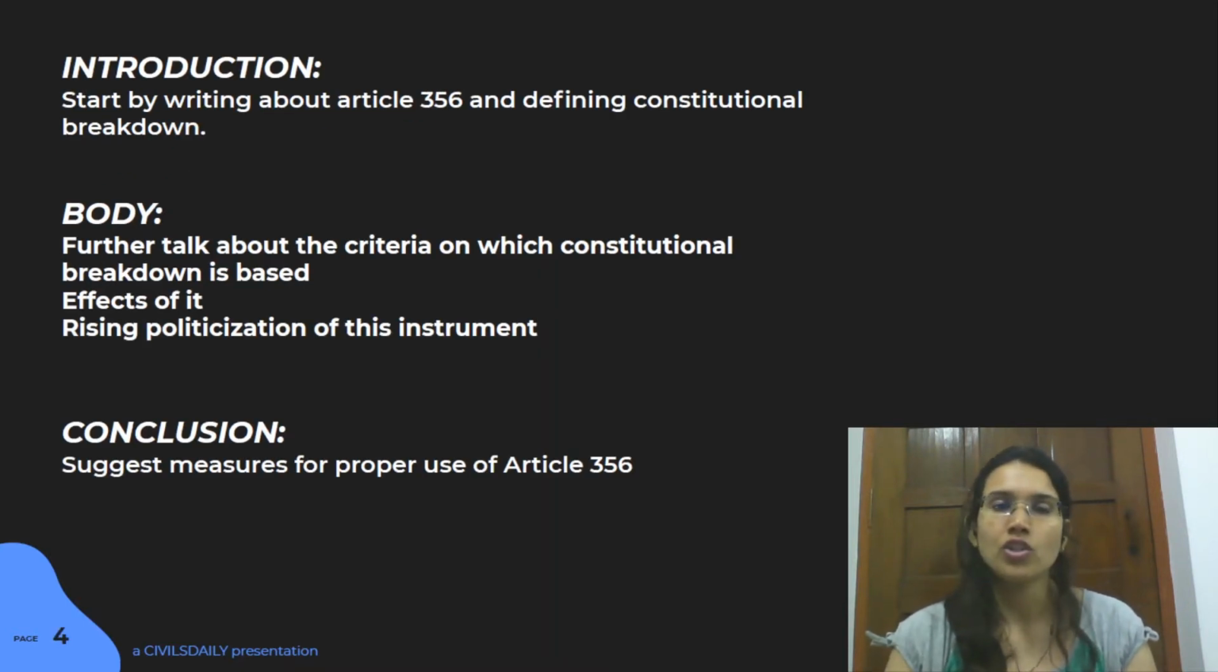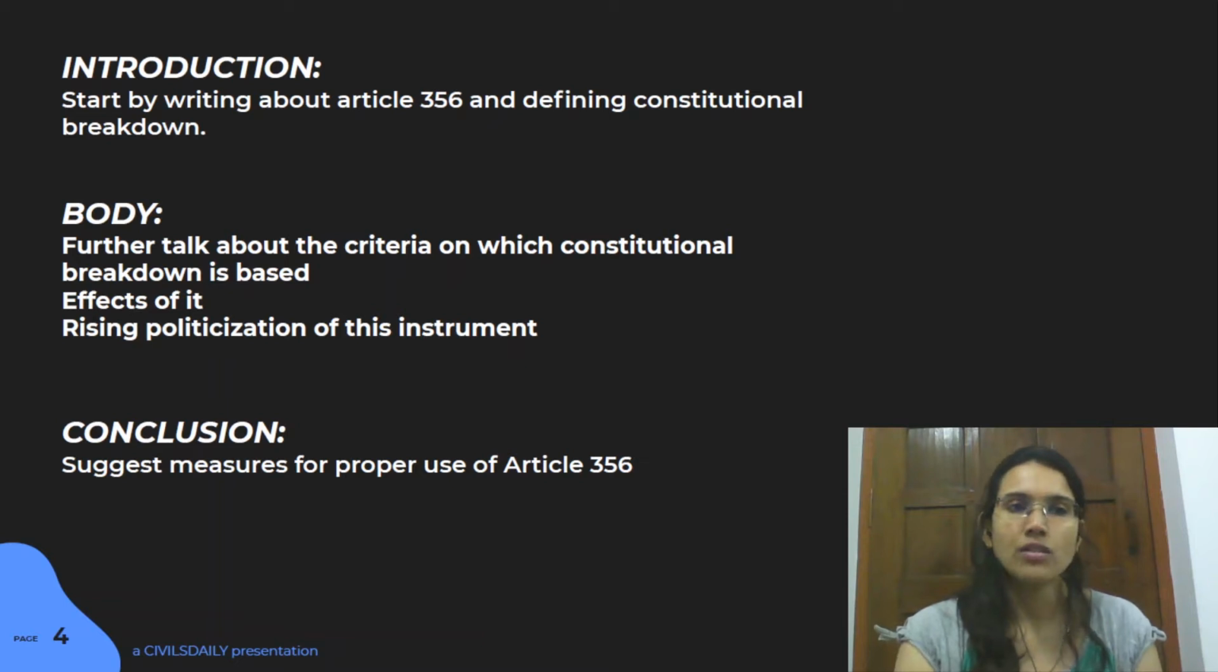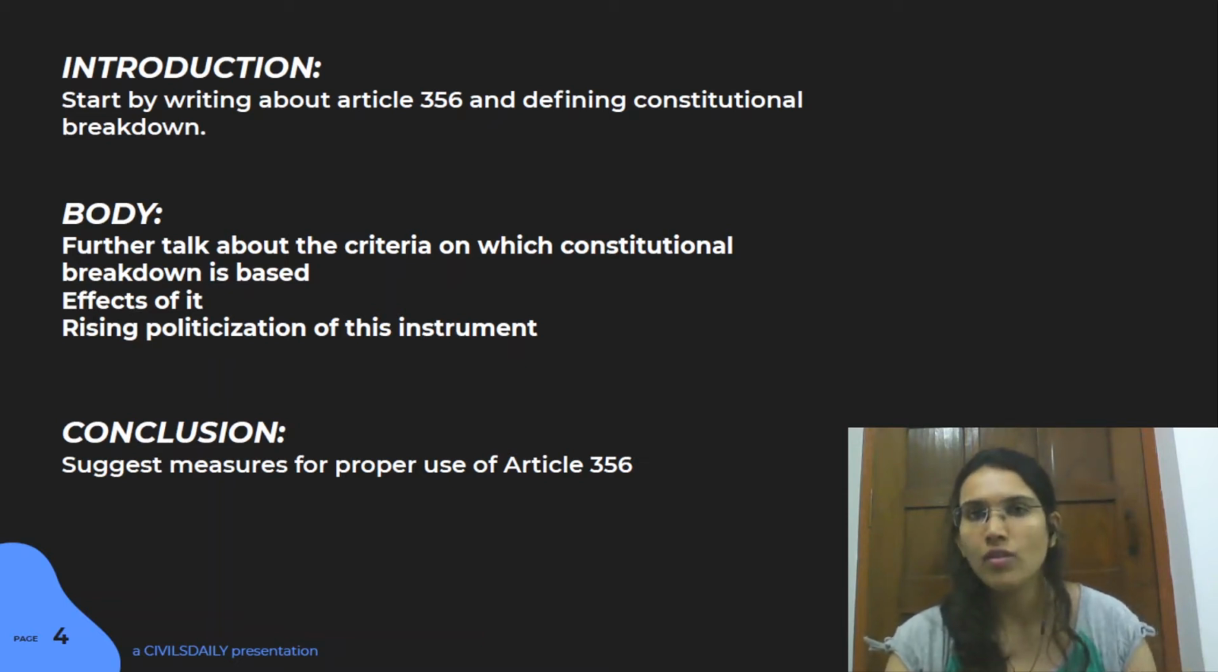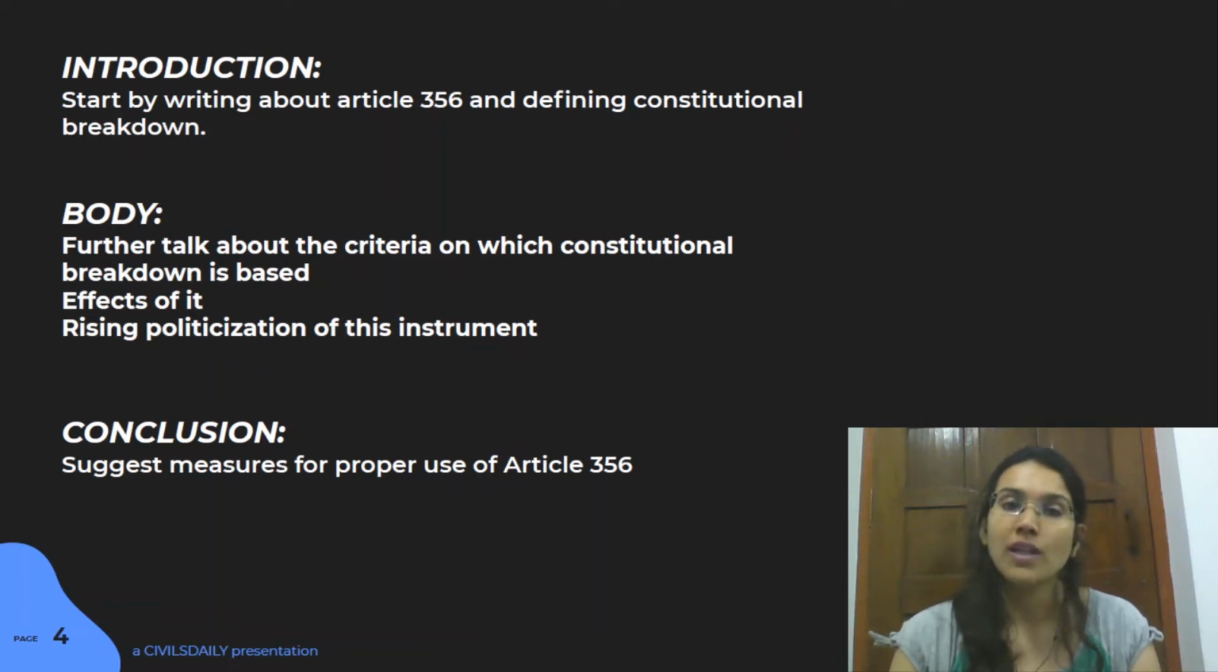So obviously in our introduction we are going to start with talking about Article 356, and then we're going to define what the idea behind constitutional breakdown means. See, the constitution does not directly define what is meant by constitutional breakdown, but in the past there have been a lot of reasons given by the governor's report through which we can provide a certain set of criteria, right, based upon which this particular provision has been used, and that will come in your body. That is the first thing that you're going to talk about: what all criteria are there based upon which this particular constitutional breakdown provision is used.